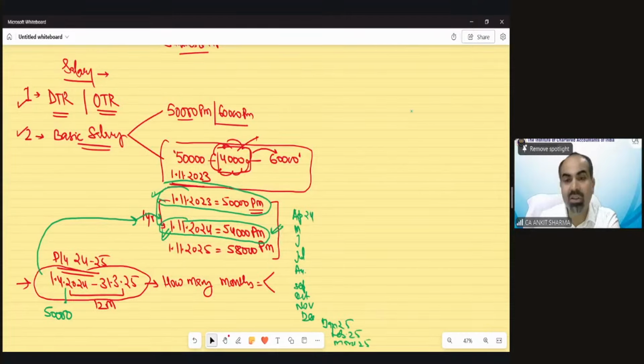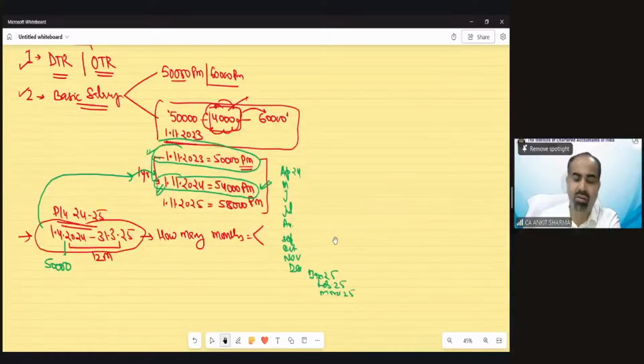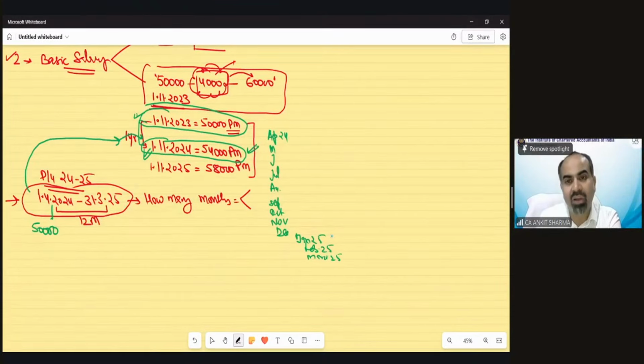These are the 12 months. So what is the confusion in it? That is not a very complicated calculation. It's very simple. In April 2024, it would be 50,000 per month. And from where is it going to change? It's going to change from 1st November; it would be 54,000 rupees per month.